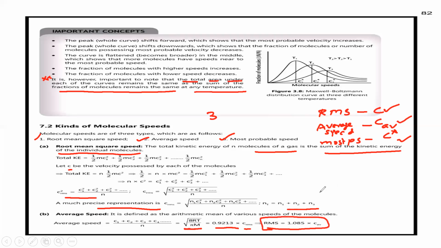So this is the relation between C average and C RMS, where C RMS is nothing but root mean square velocity. And we have average speed, the arithmetic mean of various speeds of the molecules, which is root of 8RT by pi m. I hope it is clear. So, next, continuation.